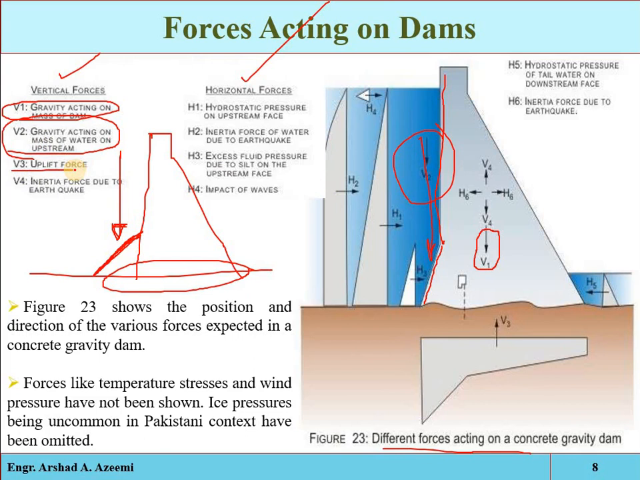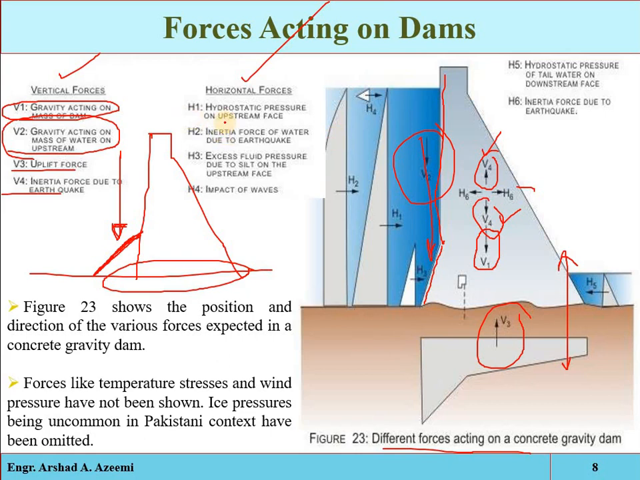V3 is the main destabilizing force, which is the uplift force, the uplift pressure. It acts on the base of the dam structure in the upward direction, and again it is vertical. V4 is the inertial force produced due to the earthquake. When a vertical earthquake occurs, it produces vertical acceleration in the foundation, which may be either in the upward or downward direction. So here you can see that V4 acts in both directions.